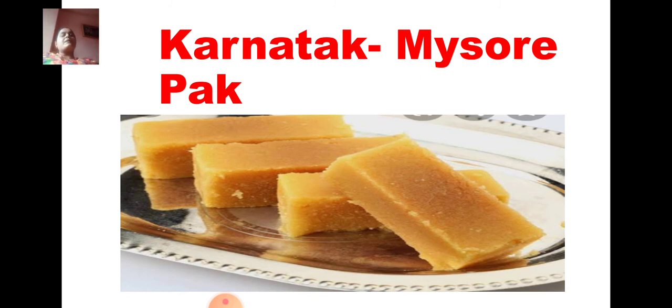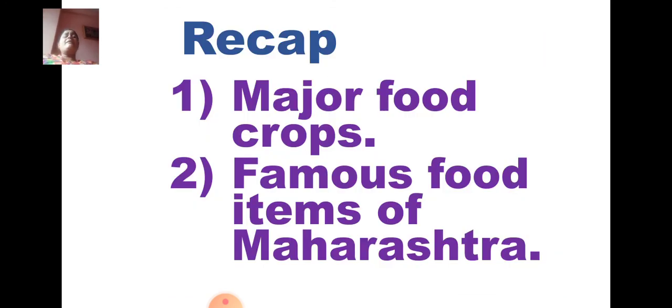Is that clear? And now we'll take a recap. Okay, we'll just revise and we'll take a quick recap of what we watched in today's video. First, we watched about the major food crops. Which were the major food crops? They were rice, wheat and jawar. We saw that rice is grown in the areas of coastal region. Okay, then wheat is grown in the central region and jawar is grown in the plateau region. And these are the three major food crops of India. What are they? Rice, wheat and jawar are the major food crops of India.